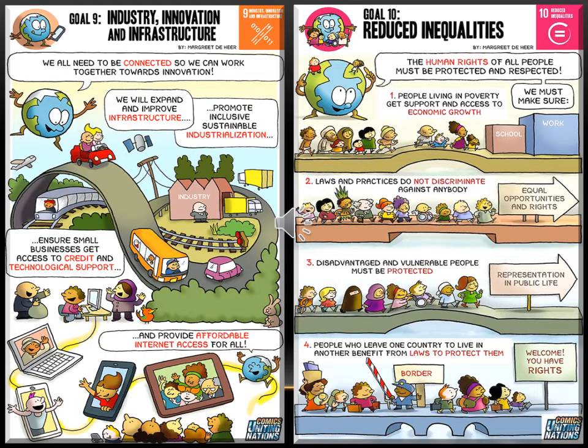Our next goal is industry, innovation and infrastructure. See, if you want sustainable development, we have to build infrastructure, but without destroying our environment. If you build infrastructure like roads, bridges, railways, schools and all, we have to build it without destroying the environment. Then only we can sustain our environment, sustain our world, and achieve the goal of sustainable development.